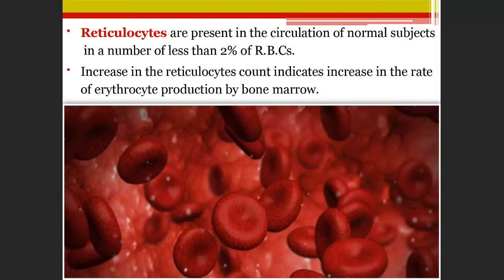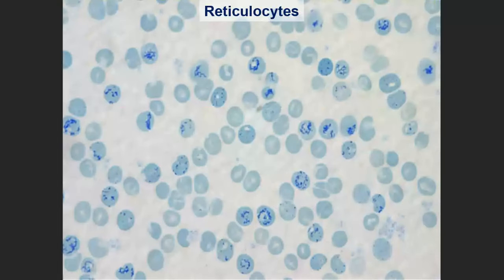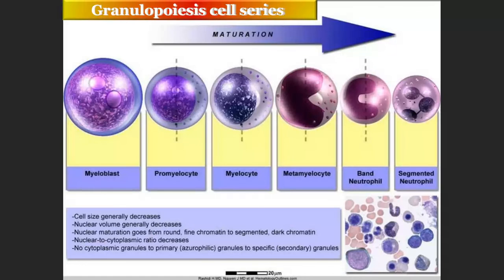Reticulocytes are present in the circulation of normal subjects in a number of less than 2% of RBCs. They are also present in normal circulation. Increase in reticulocyte count indicates increase in the rate of erythrocyte production by bone marrow. Sometimes reticulocytes may be present more than 2% also. These are the reticulocytes, what you see. Okay, blue color, what you are seeing, these are the reticulocytes which are present in the blood. They are bigger in size than the erythrocytes.